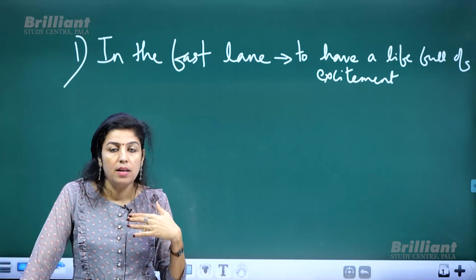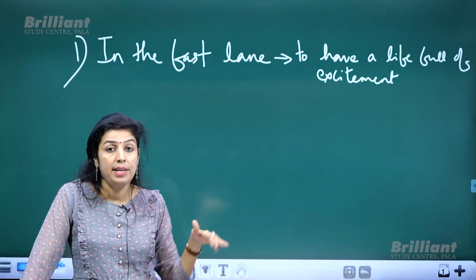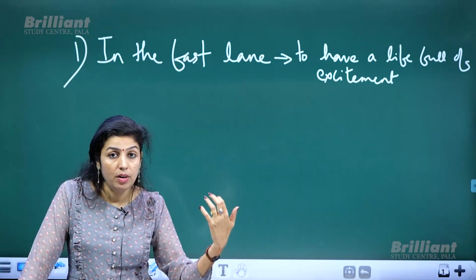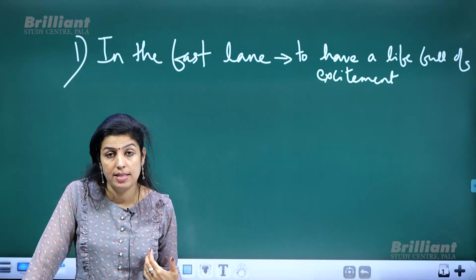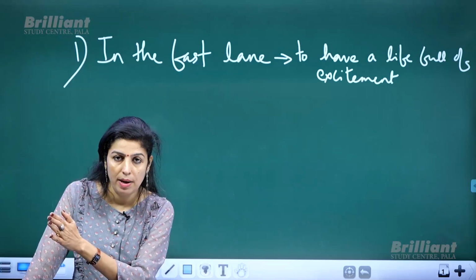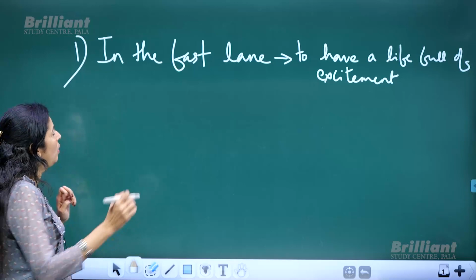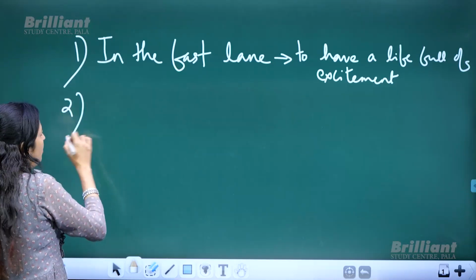Example, once again, when Chris turned 40 years of age, he decided to live his life in the fast lane. That means full of excitement. And that is why he quit his job and started pursuing his hobbies. Now it's clear? Okay. Now the second one, this I guess you are familiar with.